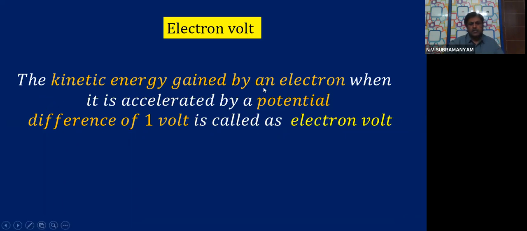The kinetic energy gained by an electron when it is accelerated by a potential difference of 1 volt is called electron volt. Learn nicely, children. Important definition.